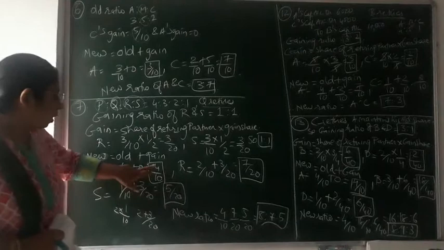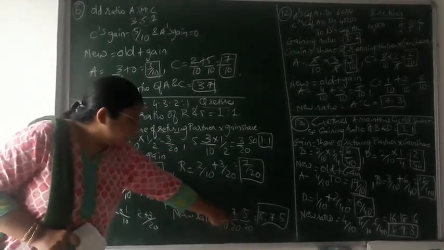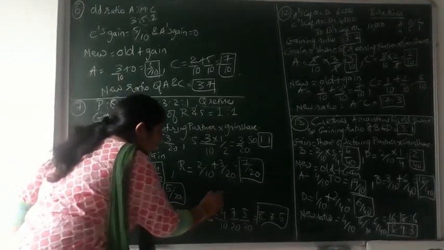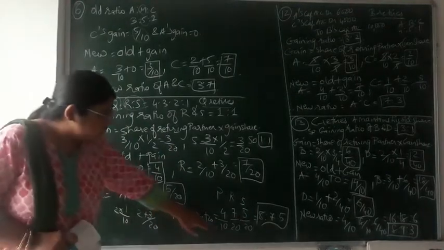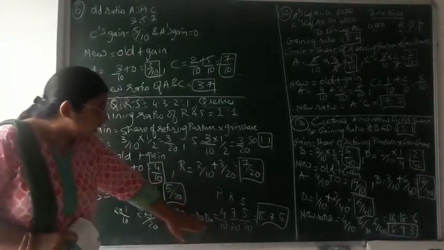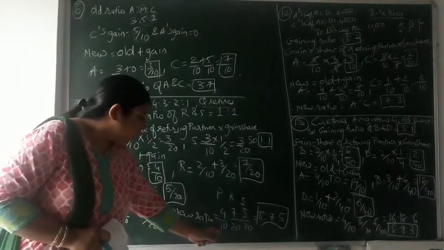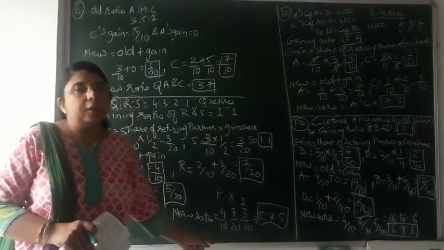Okay. So now the new ratio that we have got, that is 4/10, 7/10 and 5/20. That is of which 3 partners? That is P, R and S. Okay. Now for P, R and S, the ratio we cannot find out till we have got the denominators as equal. Over here you can see the denominator of partner P is different from R and S. So first of all we have to make the denominators equal.